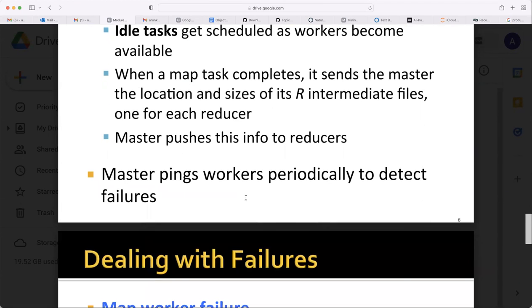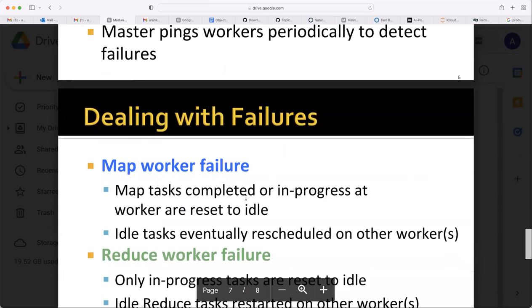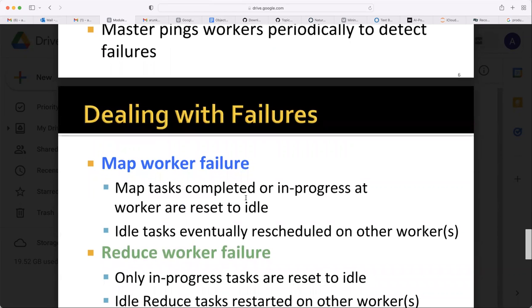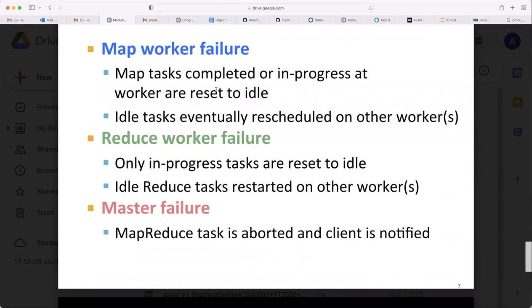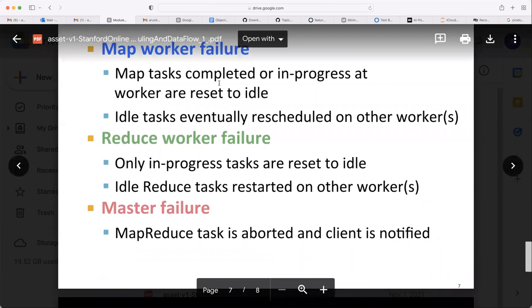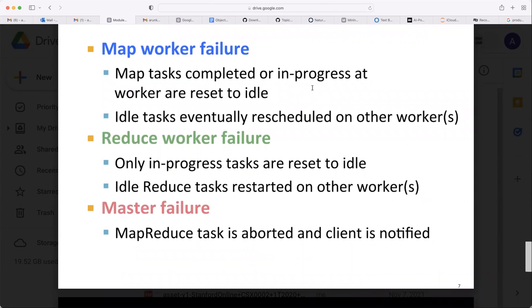Master pings workers periodically to detect failures. So it will also keep an eye on whether those nodes are working, in good condition and executing, or whether they got some failure. Dealing with failures, map worker failure: map tasks completed or in progress at the worker are reset to idle. So if the map task completes, then it will get the information. If it is in progress, it will leave it. If it failed, then it will be reset to idle. Whenever a new node is available, whichever task was put in idle is assigned to that node. Idle tasks are eventually rescheduled on other workers.